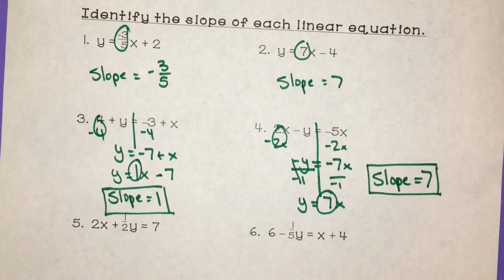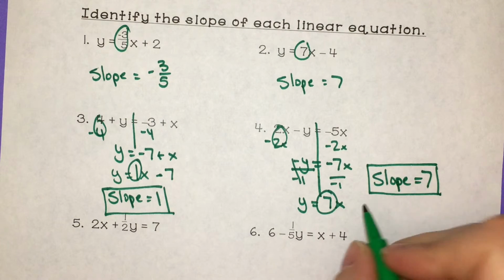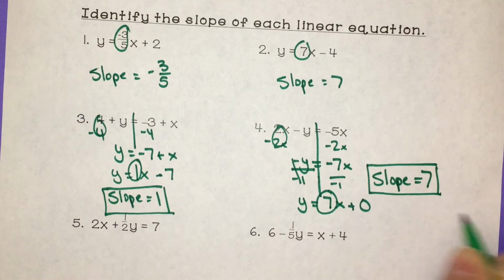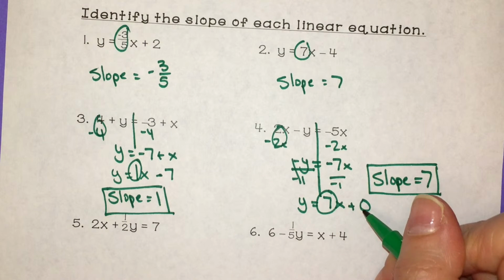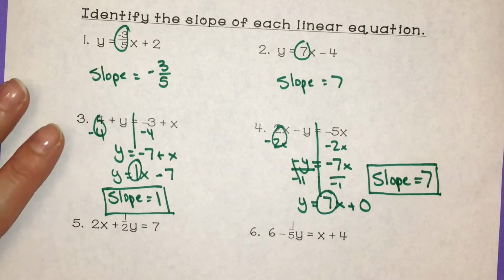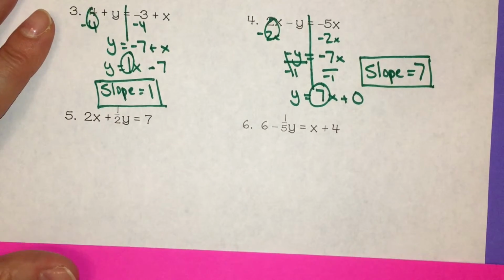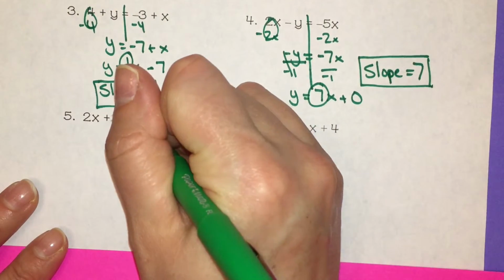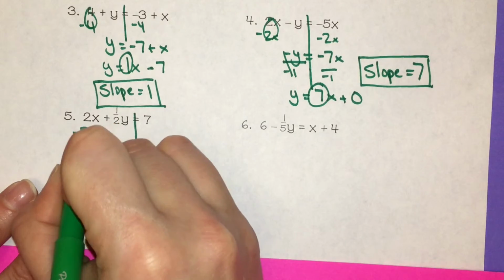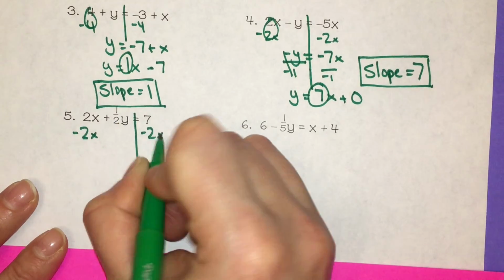But you're probably asking, but there's nothing added on. Well, if there's nothing added on, it's the same thing as plus 0. So my y-intercept would be 0. So don't worry about that part. Just identify that slope.